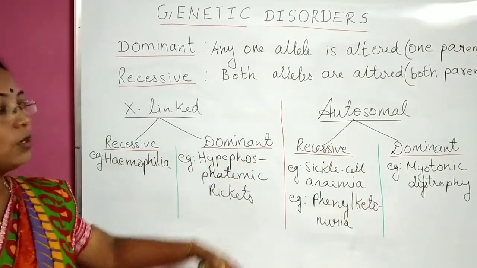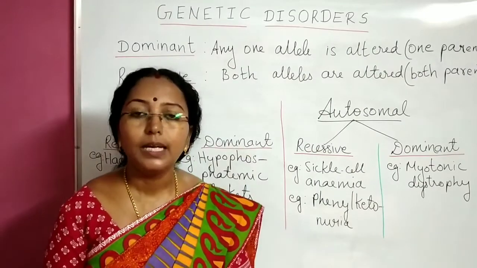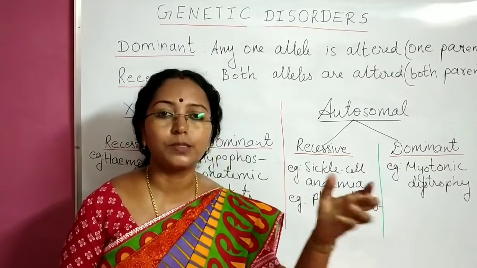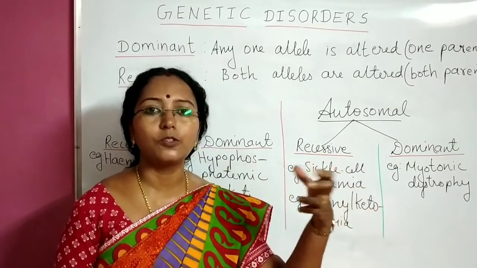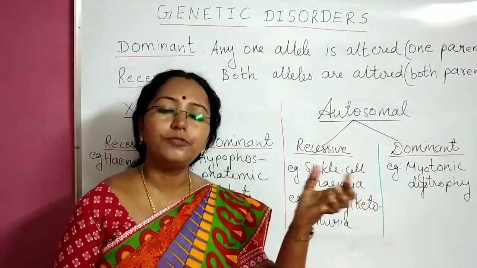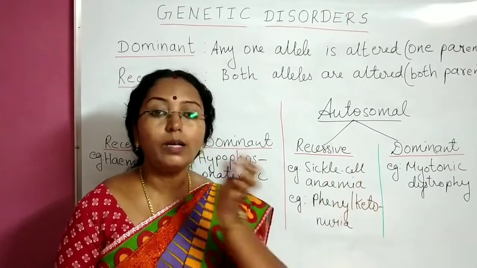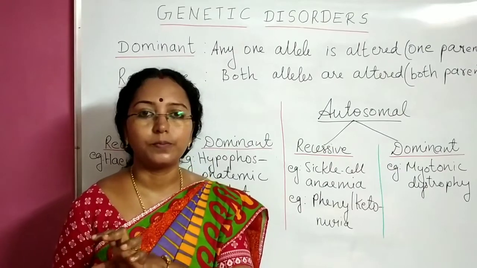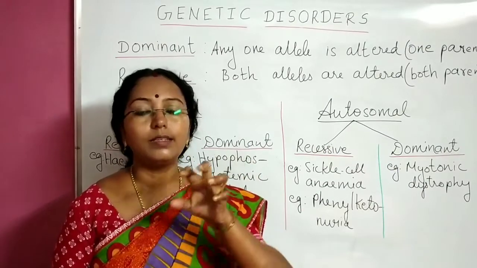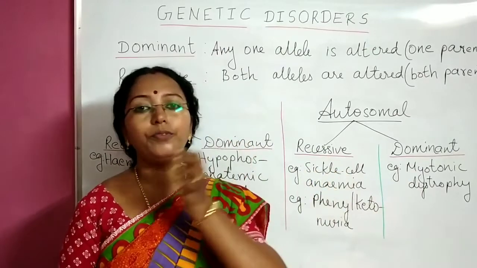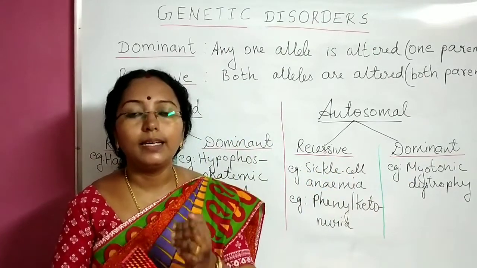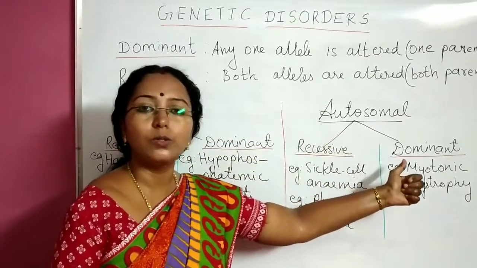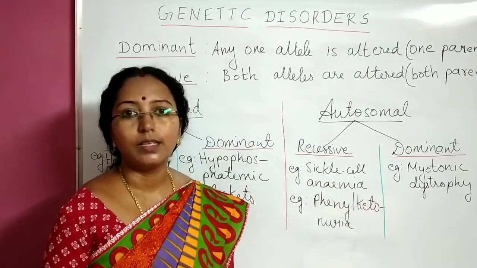So these genetic disorders can be with any of those 22 pairs of autosomes, chromosome 1, 2, 3 or any of them, or it can be with our sex chromosomes, that is the X or Y chromosome. So based on whether it is related to the autosome or with the X or Y chromosome, Mendelian disorders are again of 2 types, X-linked disorders and autosomal disorders.